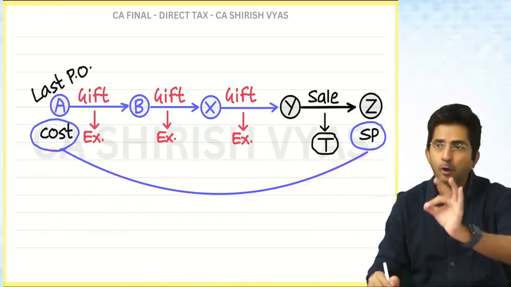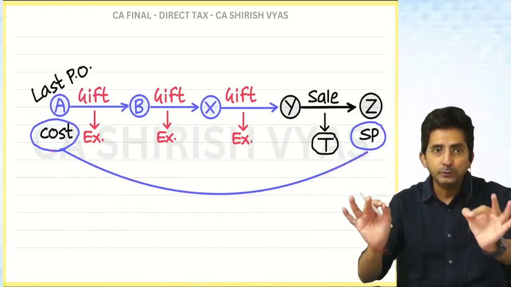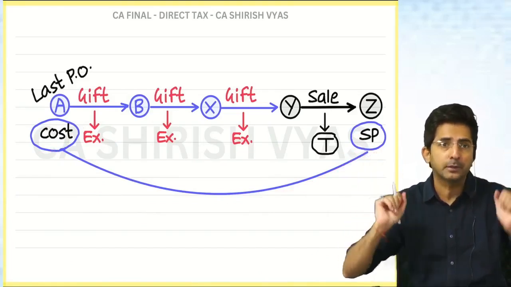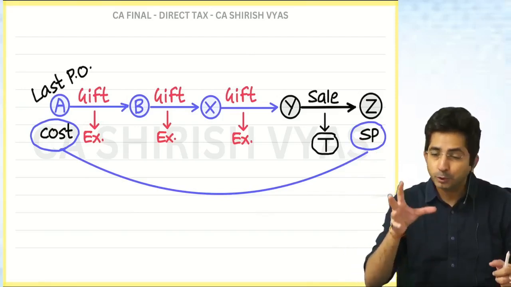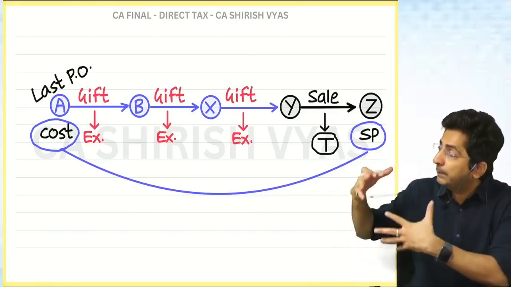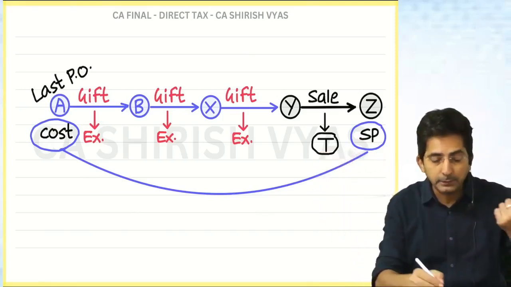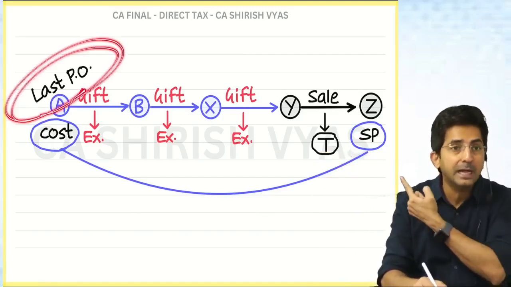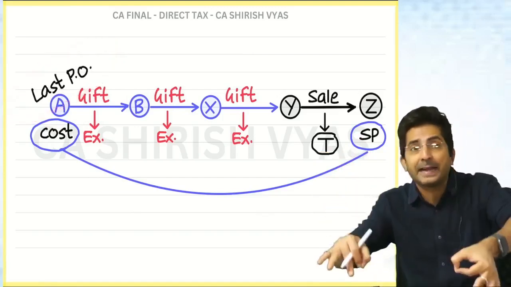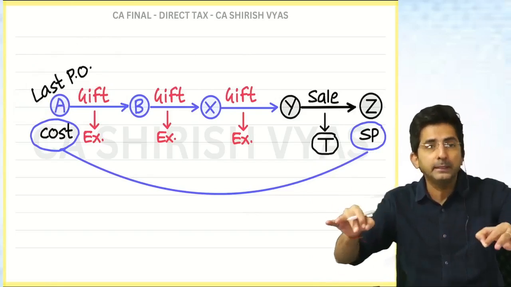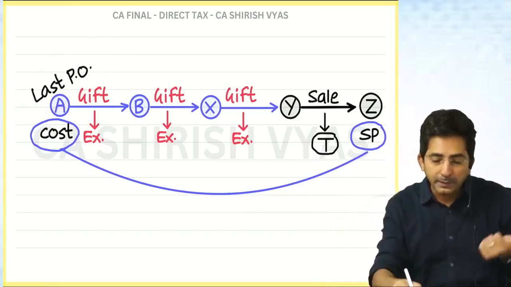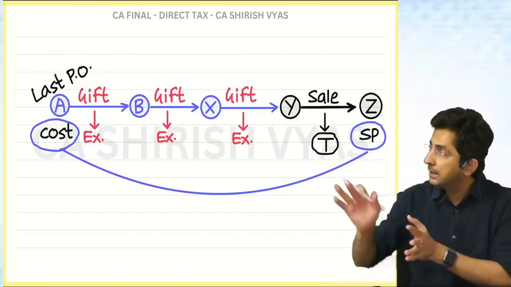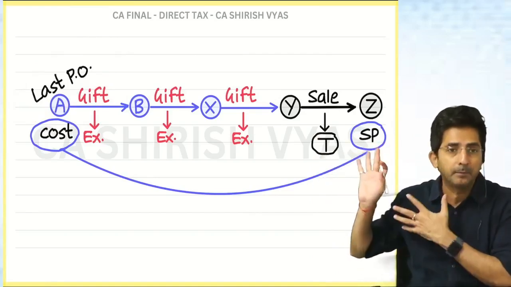In short, see, in the law they have written, previous owner means the last previous owner. Actually, law has written this much only. But a student will not understand. That's why I framed an example. See, this is not my word, sir. Can you see last previous owner? It is written in the act. Previous owner means the last previous owner. So to explain the concept of last previous owner, I took such an example.